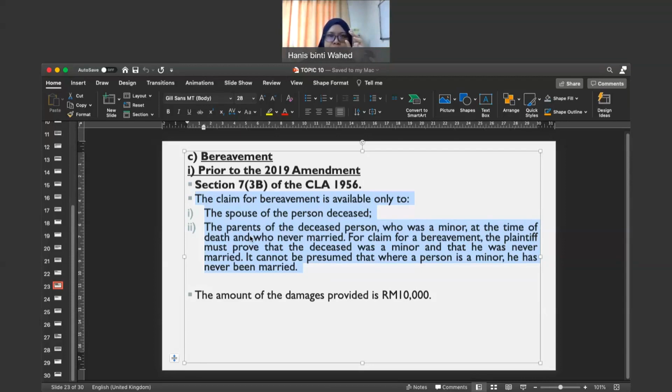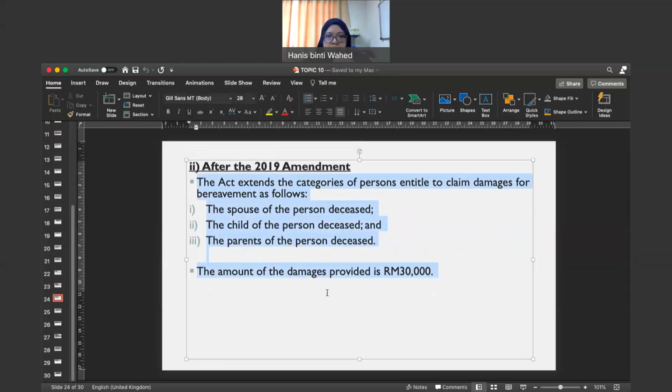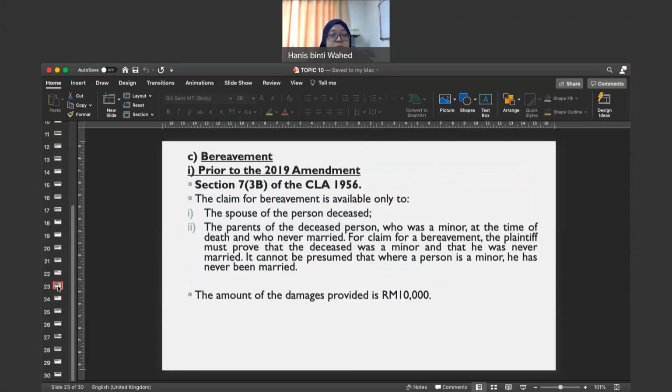Okay, position sekarang after the 2019 amendment. Okay, after 2019 amendment, the categories of person pun kita dah berubah. Okay, sebelum ni spouse dan juga parents of the deceased person yang minor dan tak pernah berkahwin. This position before this, yeah.